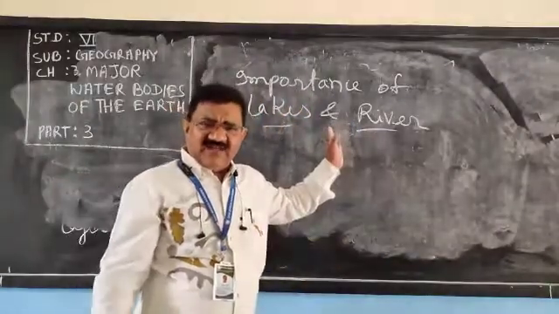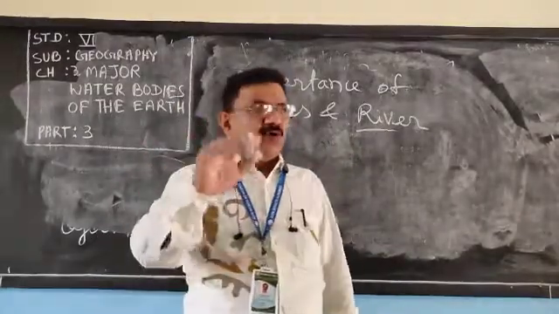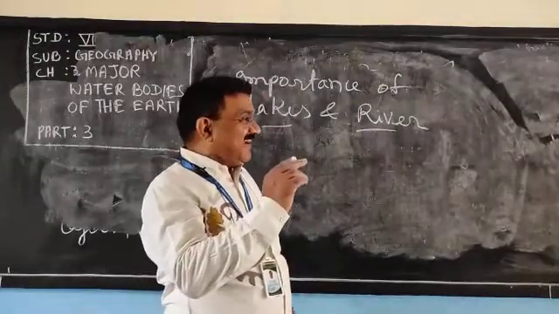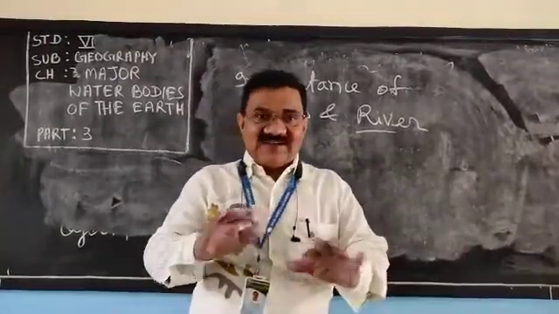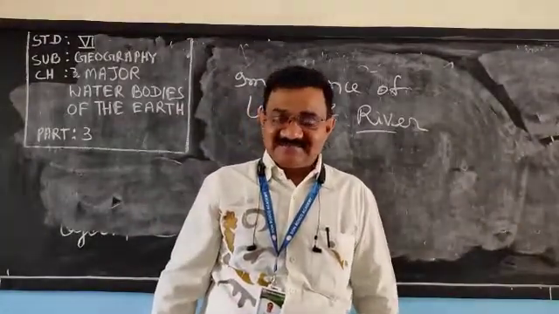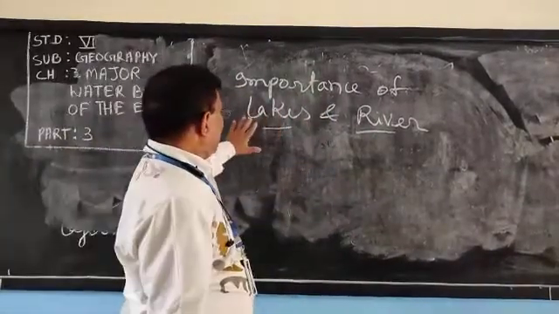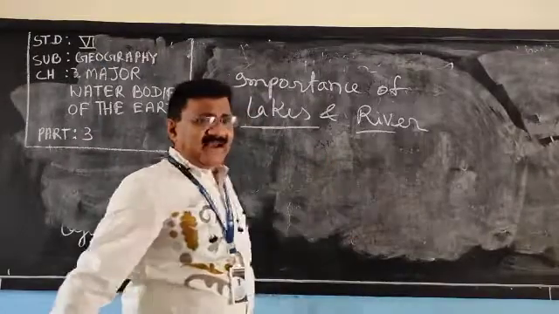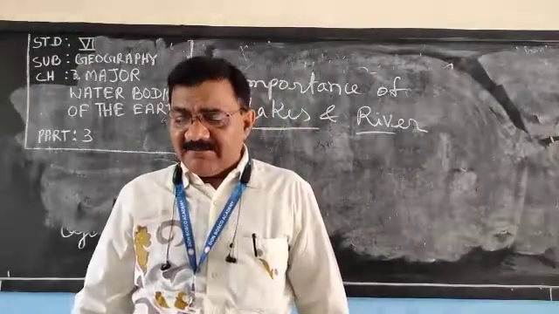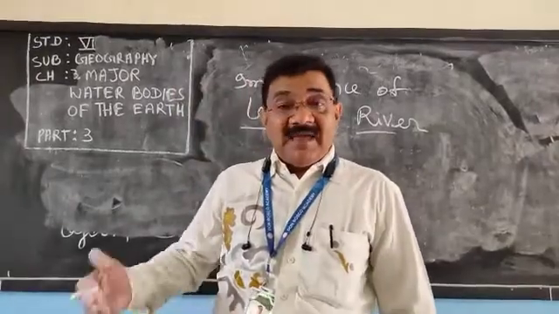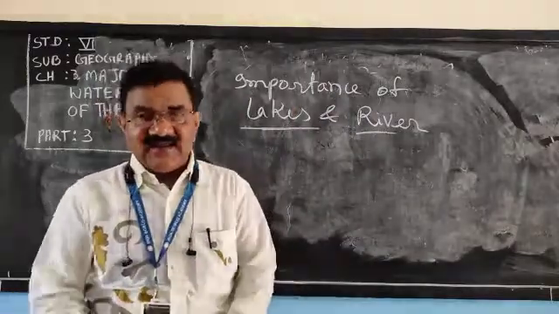Many games are there in river and lakes. Water rafting or different water polo. Water polo is played where? In water, in the lakes or the rivers, not in the ocean or seas. So many types of games are there. And about lake, lake is natural or man-made. Both types of lakes may be there, either natural or man-made. Maybe freshwater lake, maybe saline lake, means saltwater lake.